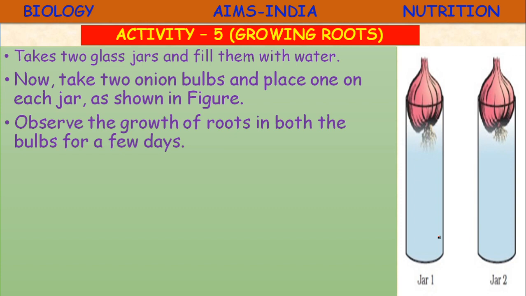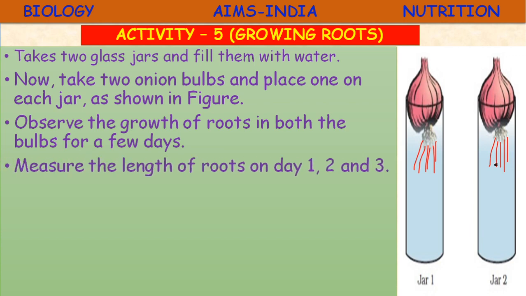Within 2 to 3 days, once again the roots will develop. You will see the rapid growth of roots in jar 1 and jar 2. Okay. Then measure the length of the roots on day 1, day 2, day 3. You observe the length. First day how much, second day how much, third day how much, 3 days approximately you can measure.